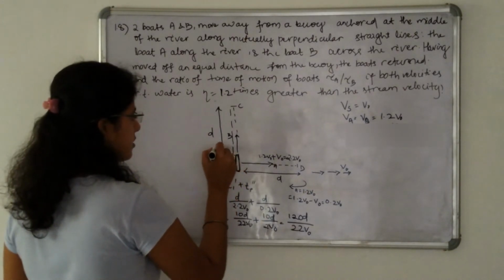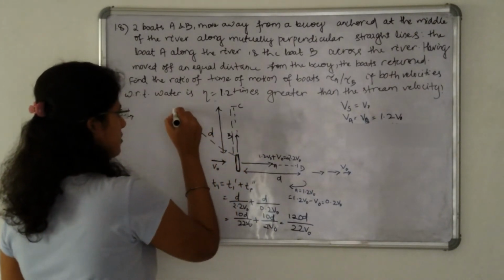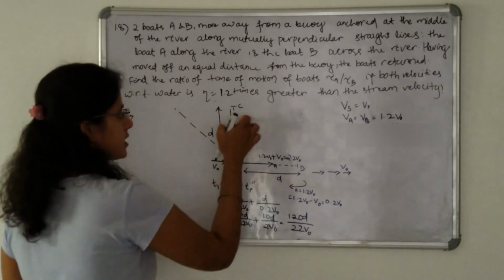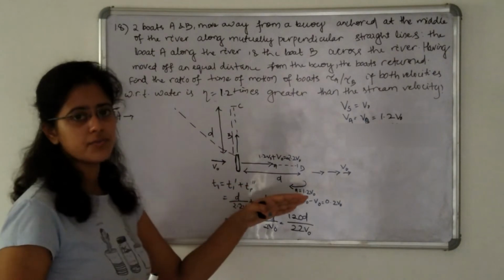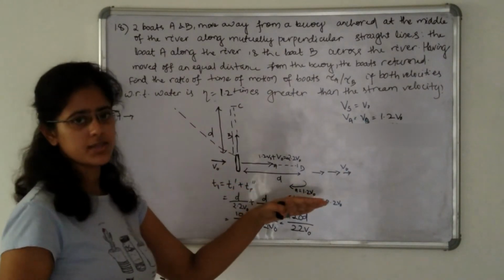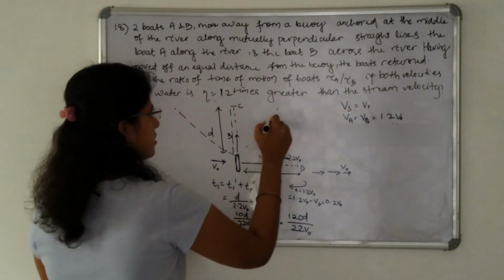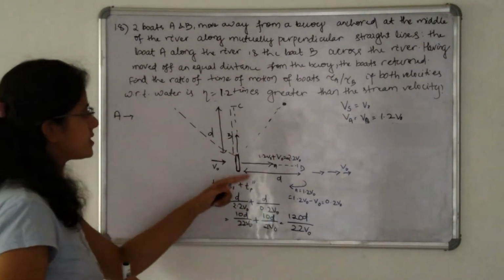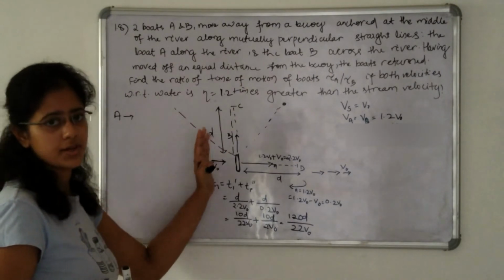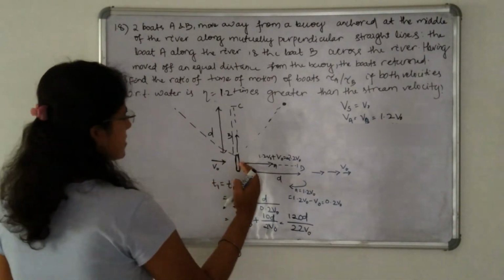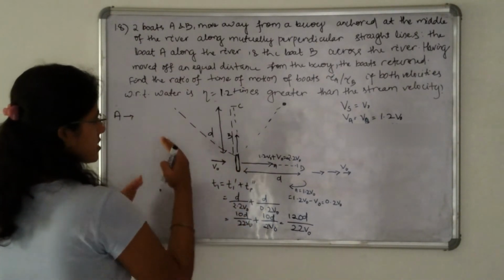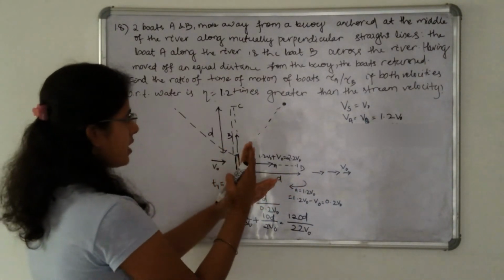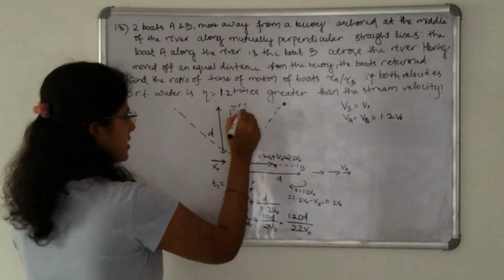So it must have started moving along this direction. If the boat initially started moving along this direction, then by the flow of water, that is by the stream velocity in this direction, it must reach some point like this here. But it says it moves along the perpendicular to A. That means it started initially moving along this direction, and by the velocity of water, it gradually moves along this direction and reaches point C.